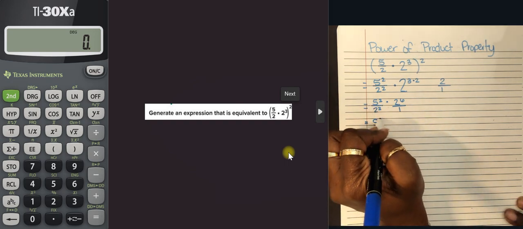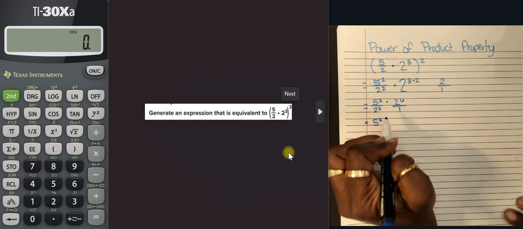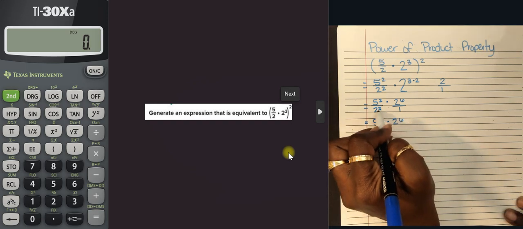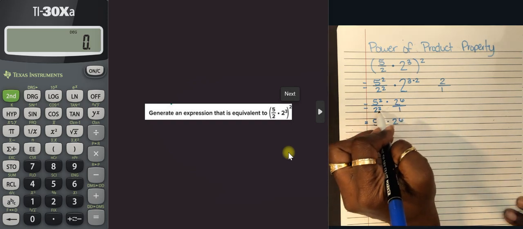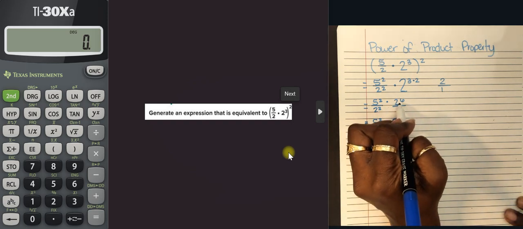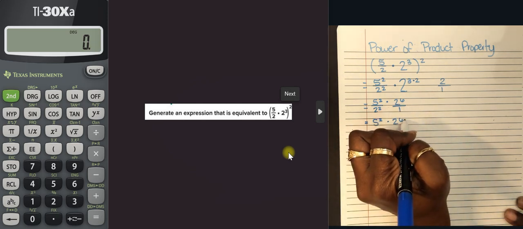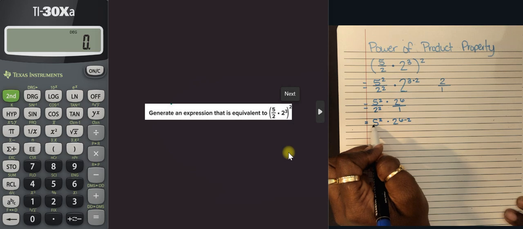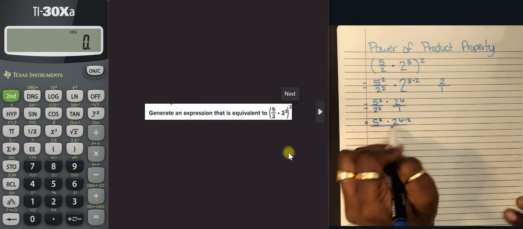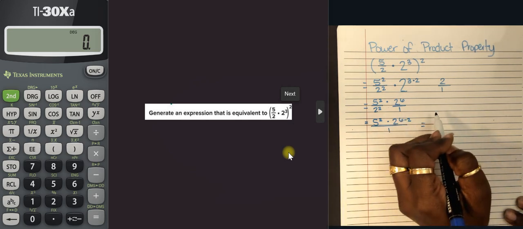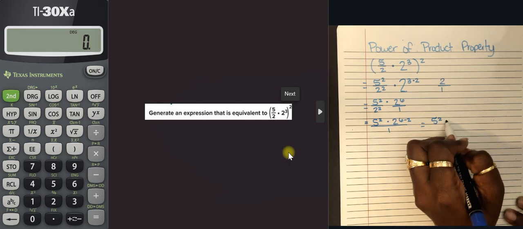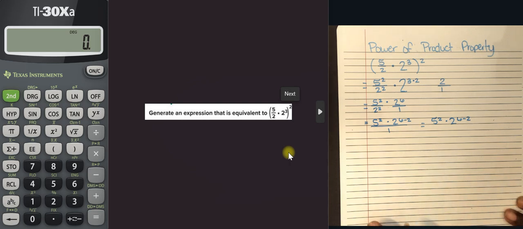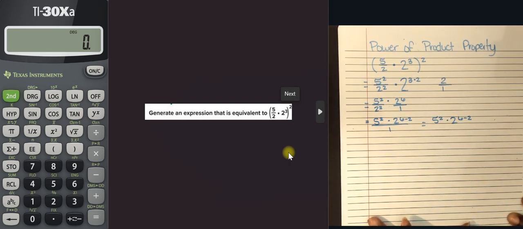So I have the 5 to the second power, right? And then we're going to multiply that by 2 to the sixth power. And then remember, under our quotient property, we're going to subtract, right? So I'm going to say 6 minus 2, okay? And then all of that is still going to be over 1, okay? So that would be over 1, or it would be the same thing as writing 5 to the second power times 2 to the 6 minus the second power, okay? So that's what we're looking at.